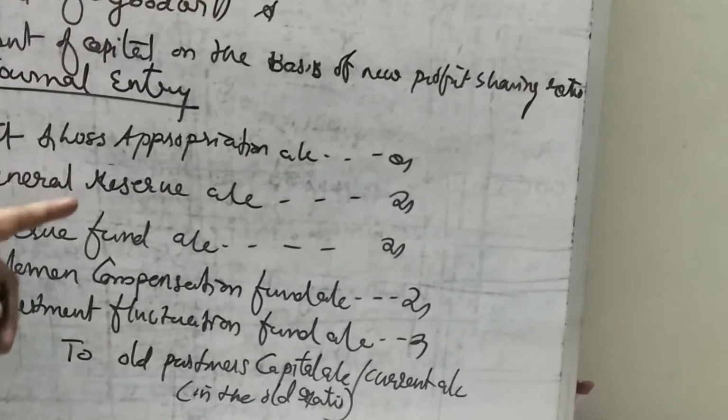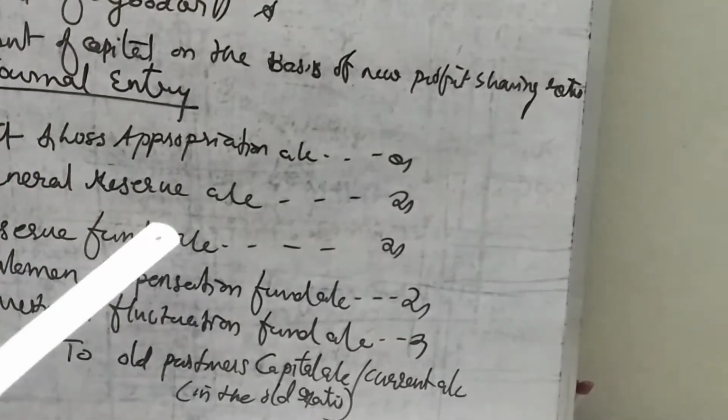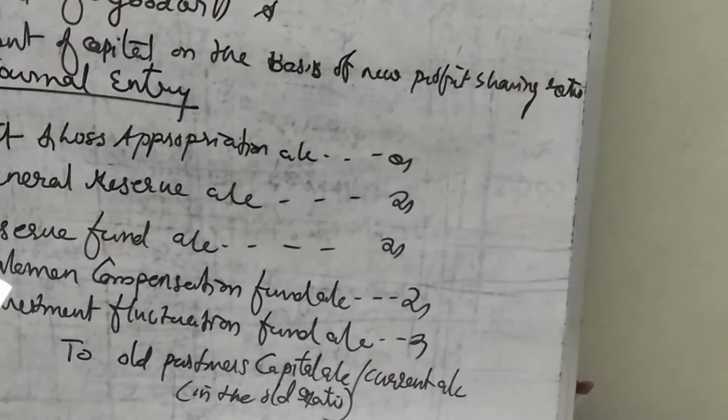Profit and loss appropriation account debit, general reserve account debit, reserve fund account debit, workman compensation fund account debit, investment fund account debit, whatever may be the fund or reserve or profit and loss appropriation given in the question, debited to that. Then credit will be given to the old partners' capital account or current account in the old ratio. So this is the journal entry for transferring profits and reserves.